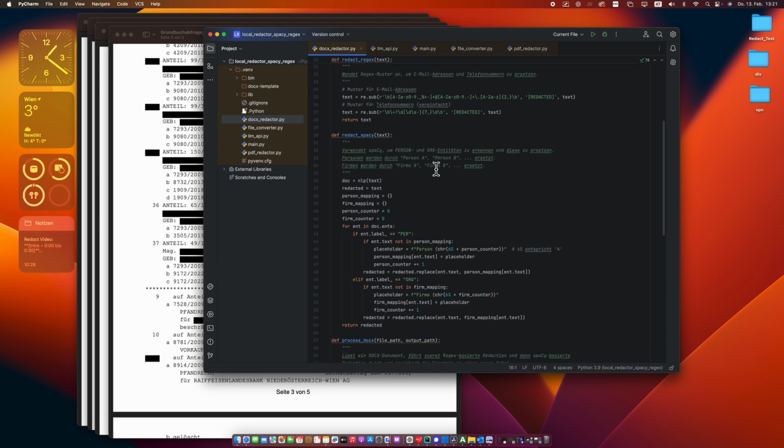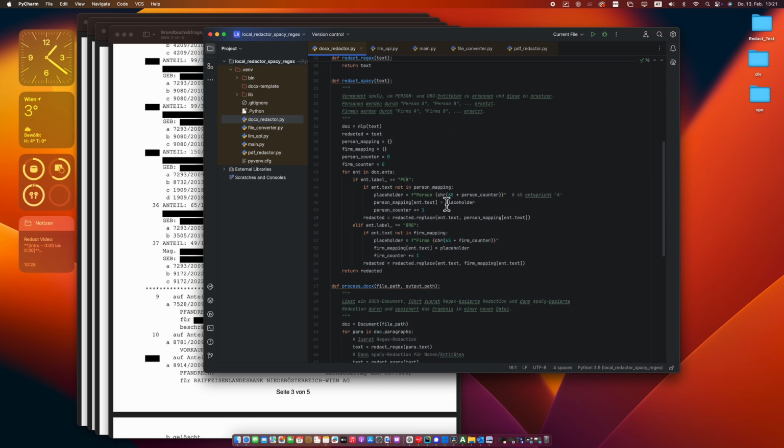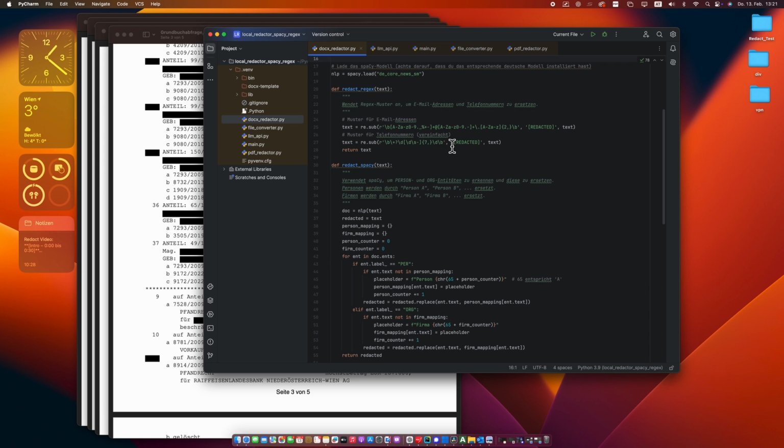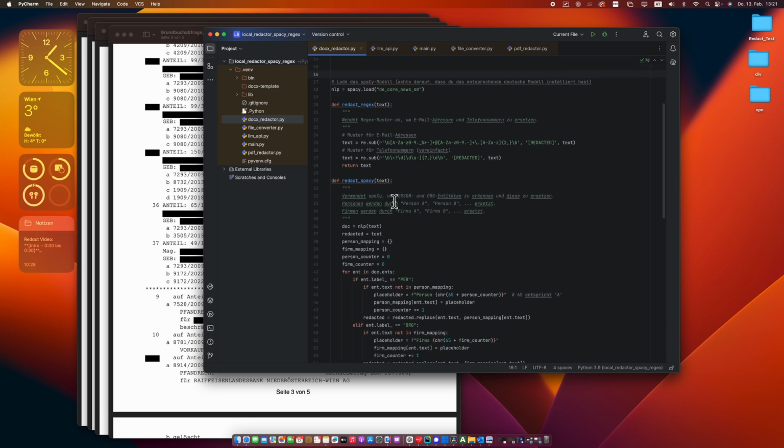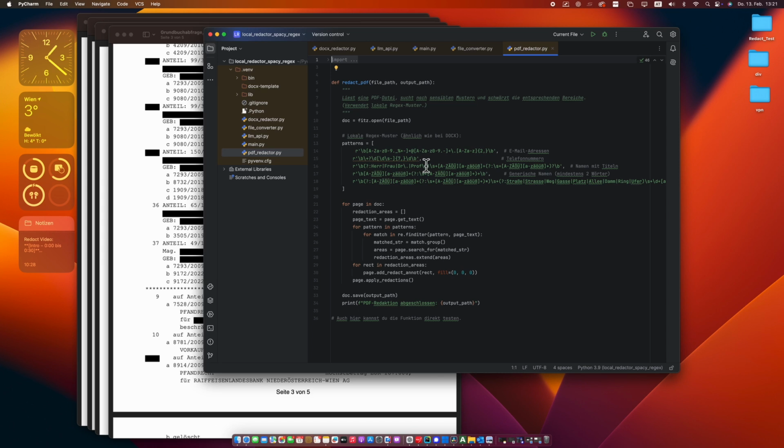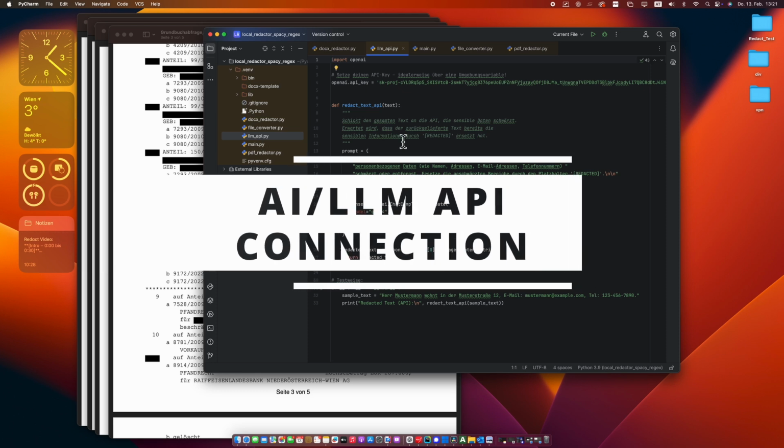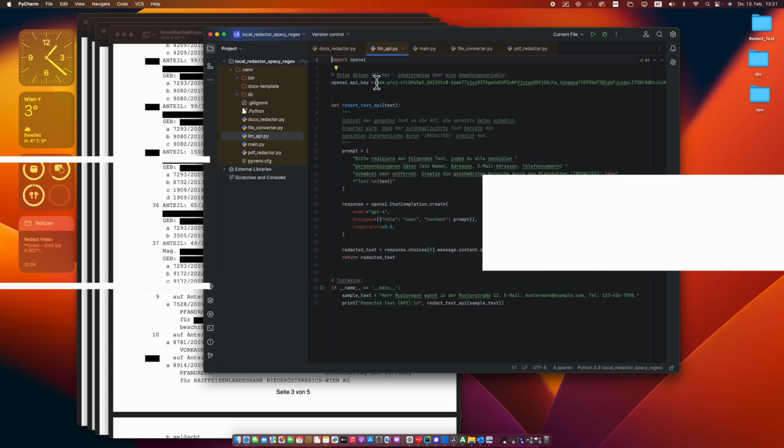Next, spaCy comes in. This is a modern natural language processing tool. Here the text already pre-processed with regex is further anonymized, allowing complex entities such as personal names, company names or addresses to be recognized in context and systematically anonymized. For example, in DOCX files, names are replaced with person A or person B before it is transmitted to an LLM for further processing. As an additional mechanism, I have integrated a backup solution.